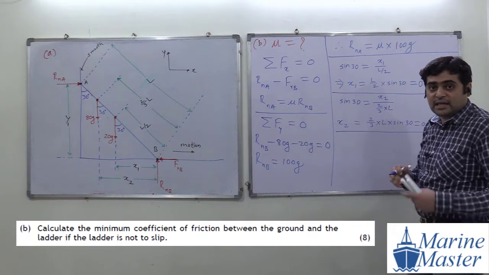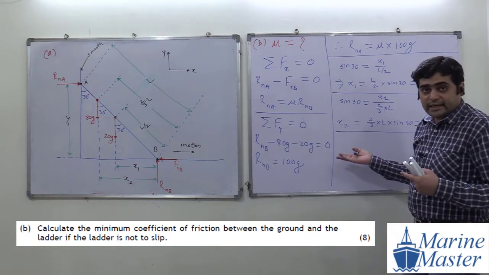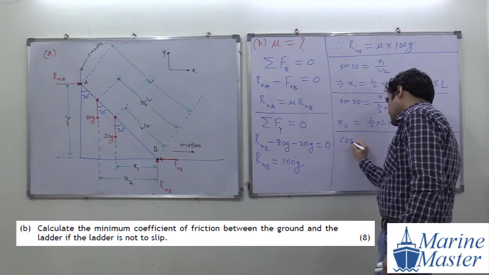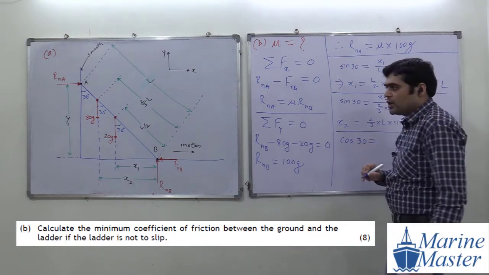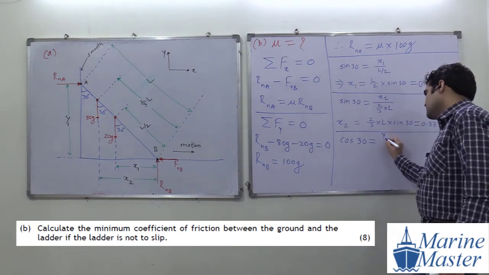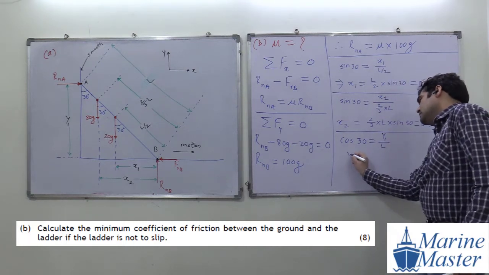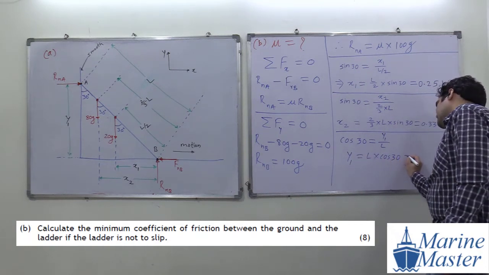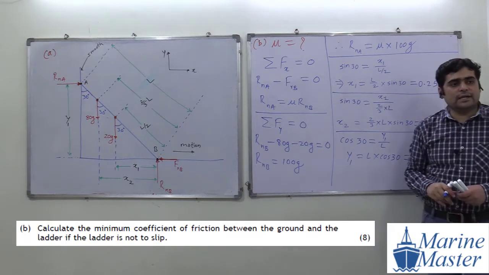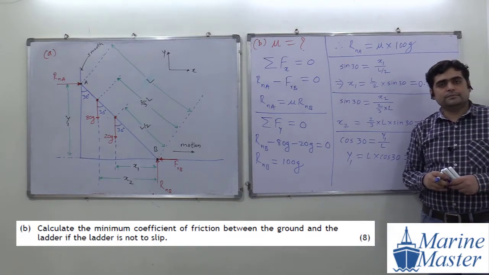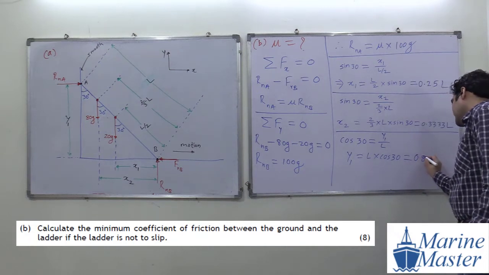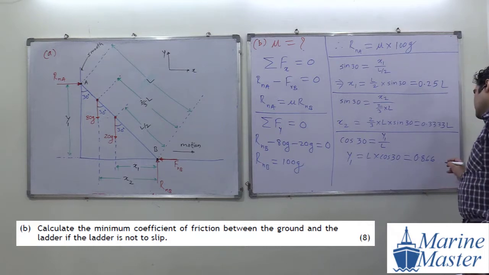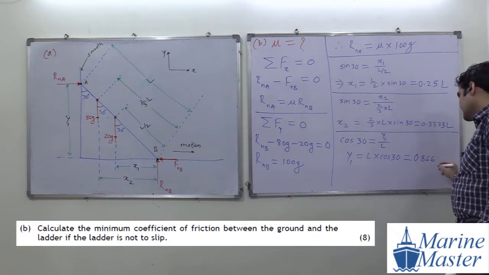Sometimes I also get confused, so you have to be attentive in the class. So cos 30 equals y1 by L. So y1 is equal to L into cos 30, and the value of cos 30 is 0.866 L.